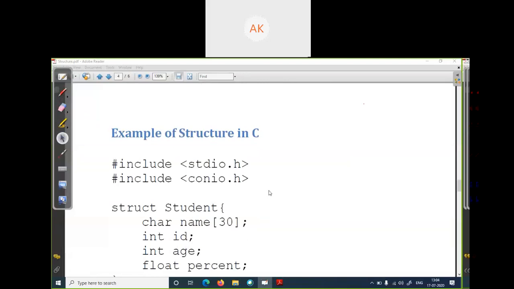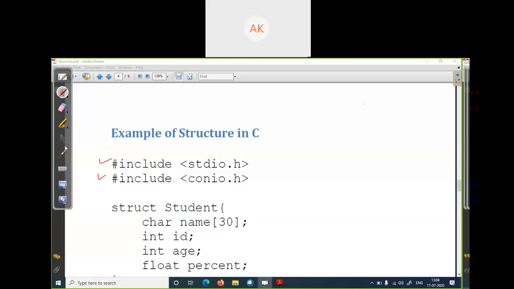So this is a very simple example of a structure, how a structure actually works in programming. I'm taking a very simple example of a structure in C. For a structure program in C, we have to include header files. In the first line, I include the stdio.h header file in my program. In the second line, I include the conio.h header file in my C program.